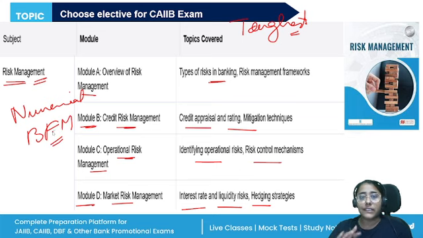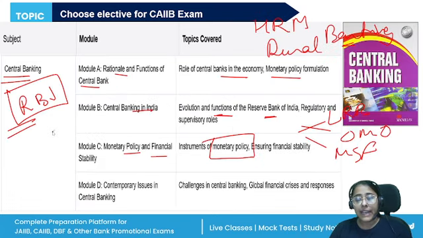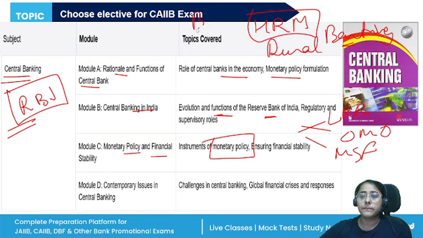So if you like the subject BFM, then you can go for risk management. Or if you like to solve numericals and you have a good grasp of mathematics, then you can go for risk management, right? Otherwise, if you want me to just tell you which paper to select, either go for HRM or go for rural banking, because particularly in HRM, this will be your best option.